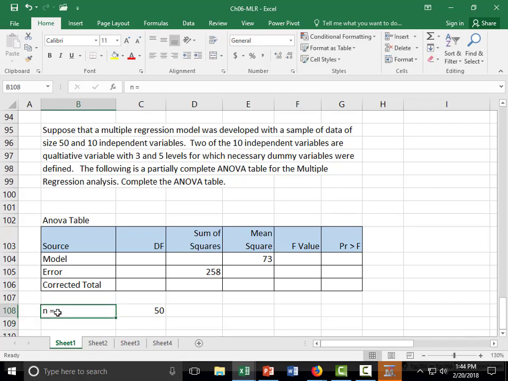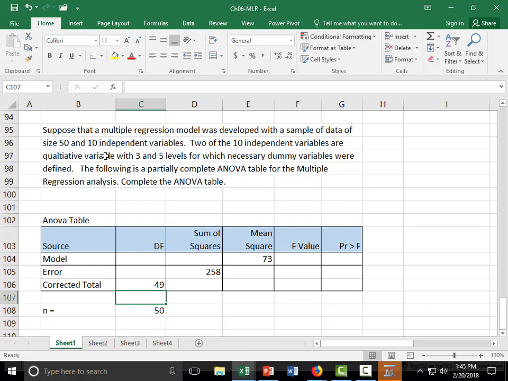If n is 50, then you know that the degrees of freedom for total is what? Exactly, n minus 1, right? So n minus 1, so we have that.